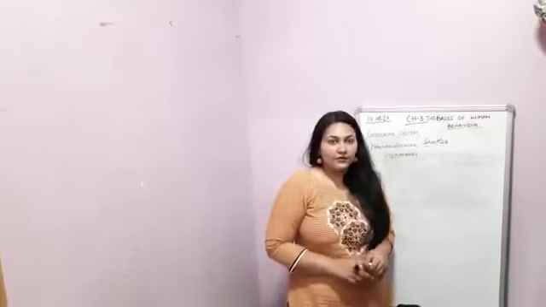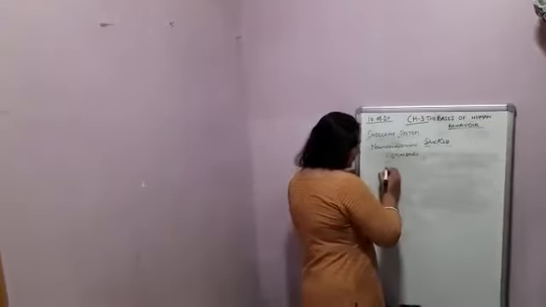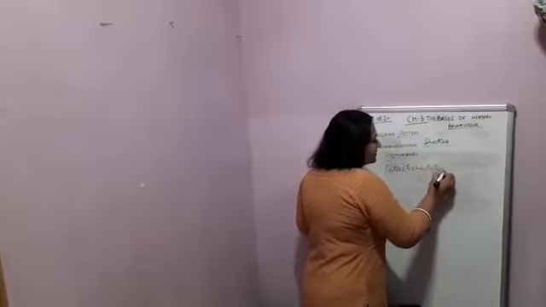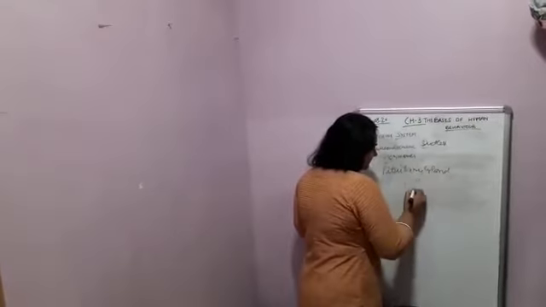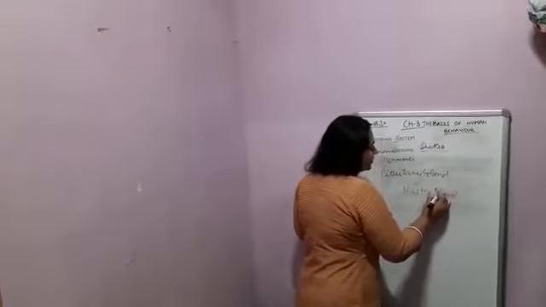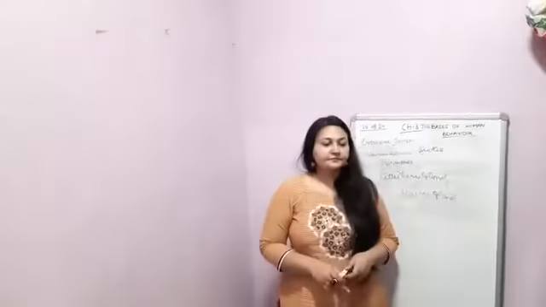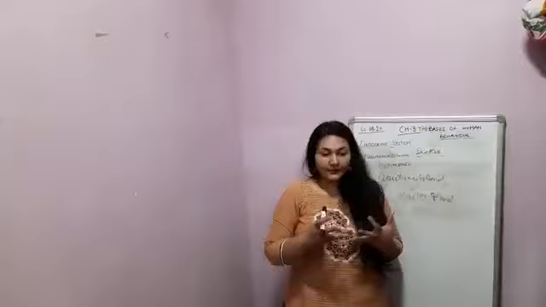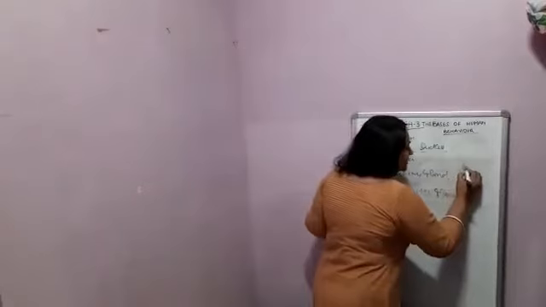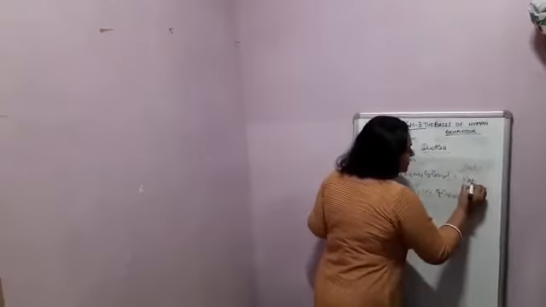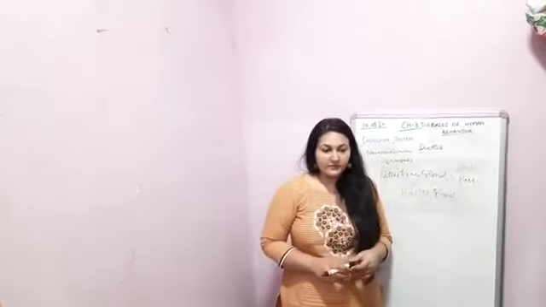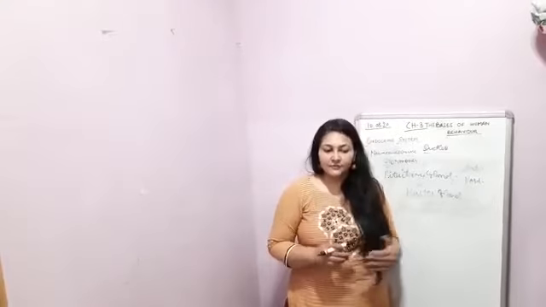The major glands of the endocrine system are, first, the pituitary gland. The pituitary gland is also known as the master gland, as it controls and regulates the secretion of other glands. The pituitary is situated within the brain just below the hypothalamus, and it is divided into two parts: anterior pituitary and posterior pituitary. The anterior pituitary is directly connected with the hypothalamus. The hypothalamus controls the secretions of the pituitary gland.